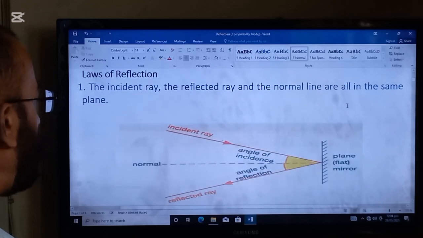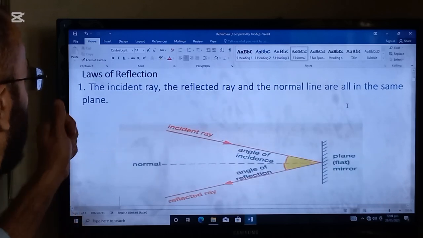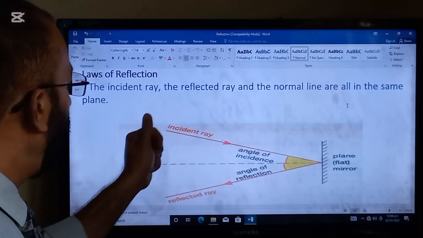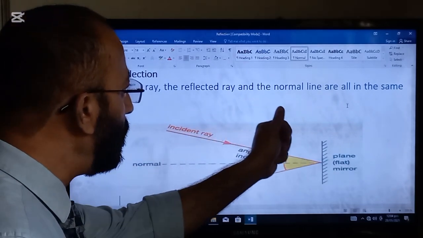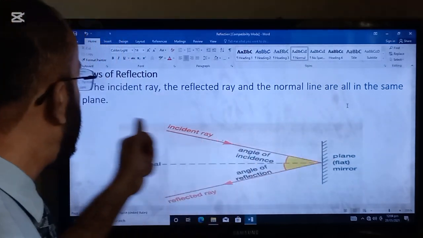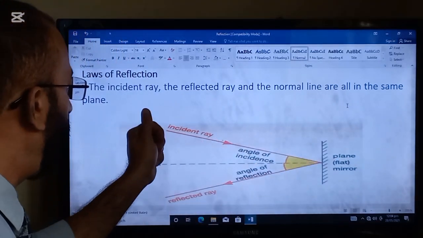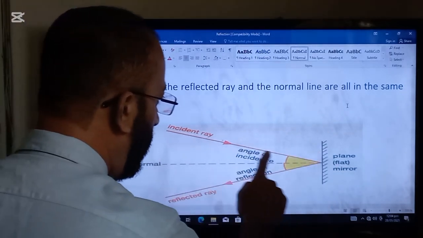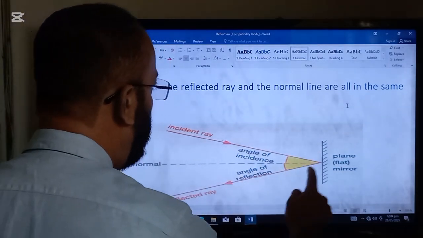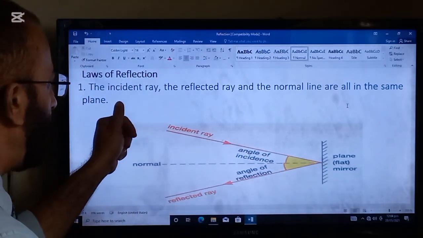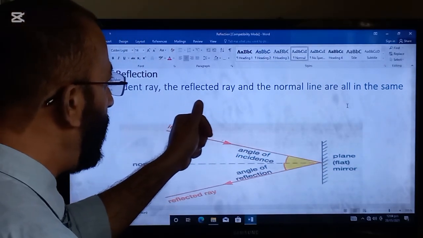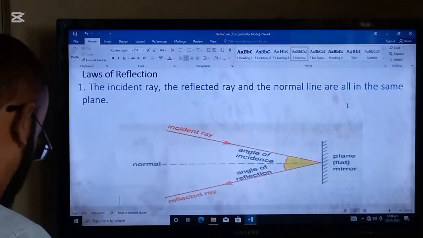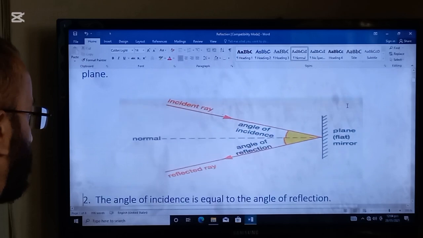Next topic which we are going to read in this lecture is laws of reflection. The incident ray, the reflected ray, and the normal line are all in the same plane. This is the first law of reflection. Here is the plane, here is the incident line, and here is the reflection line. So the incident ray, the reflected ray, and the normal line are all in the same plane. This is the first law of reflection.